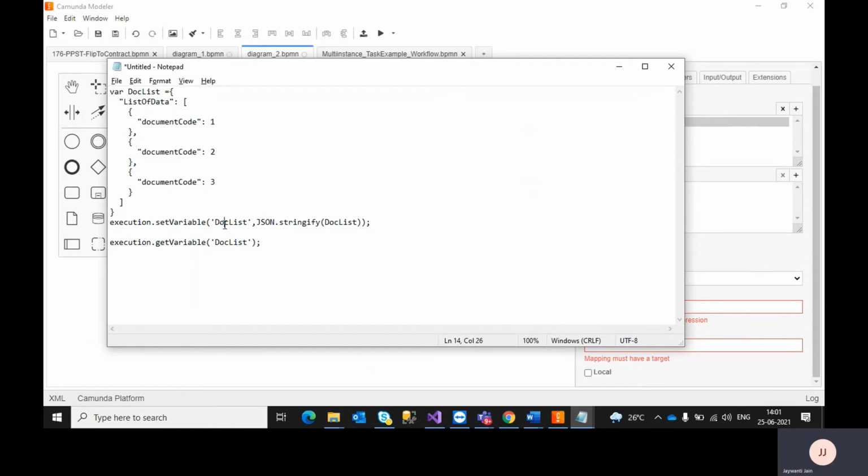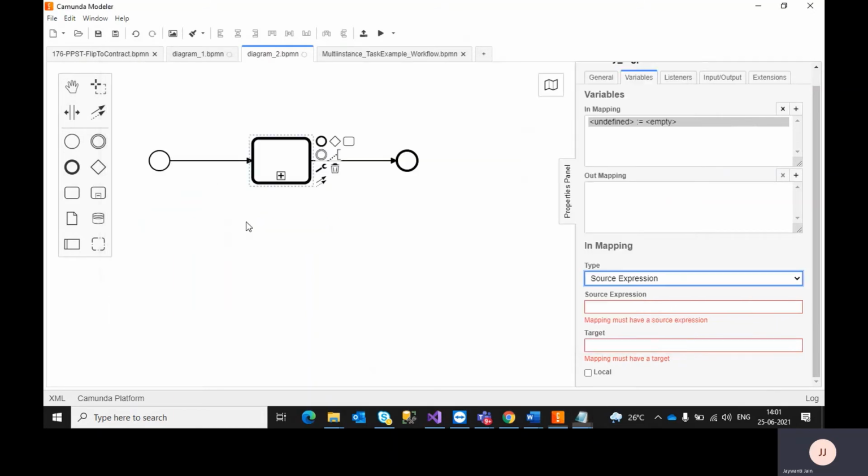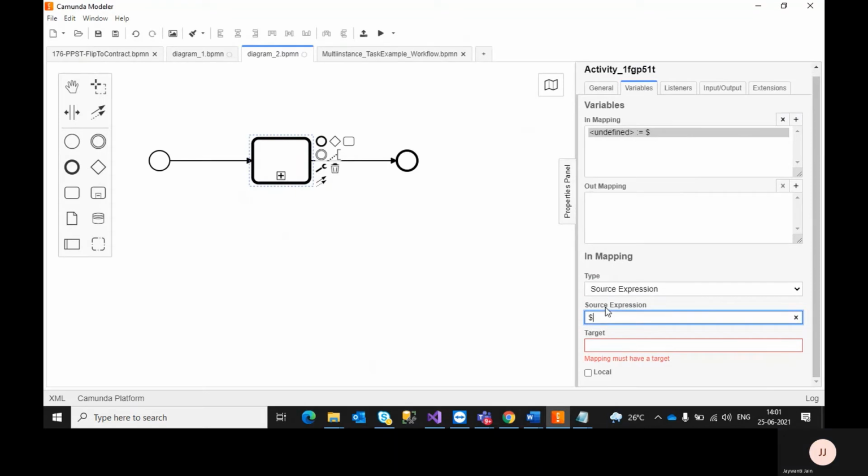The doclist contains the data. If I want to pass this doclist, I can simply write a dollar sign. This is my expression. An expression generally needs to be written as dollar curly braces. In the same way I need to write execution.getVariable, and inside I need to pass doclist.